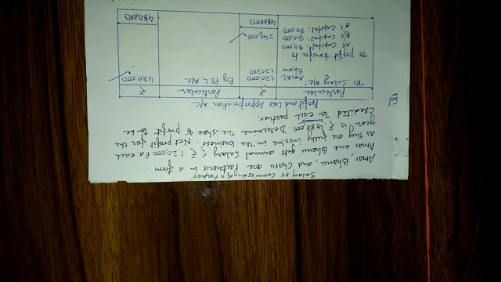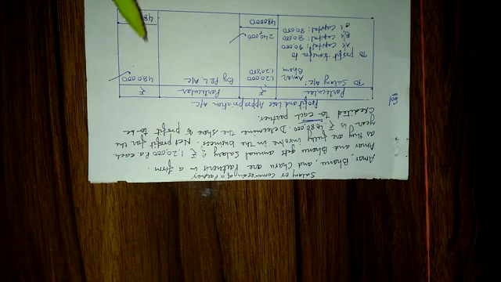Amar, Bhanu and Charu are partners in a firm. Amar and Bhanu are getting a salary of rupees 1,20,000 per annum each, as they are fully involved in the business. The net profit for the year is rupees 4,80,000. Determine the share of profit to be credited to each partner. So, dear student, in this question, Charu is not getting any salary, nor is she getting any kind of commission.